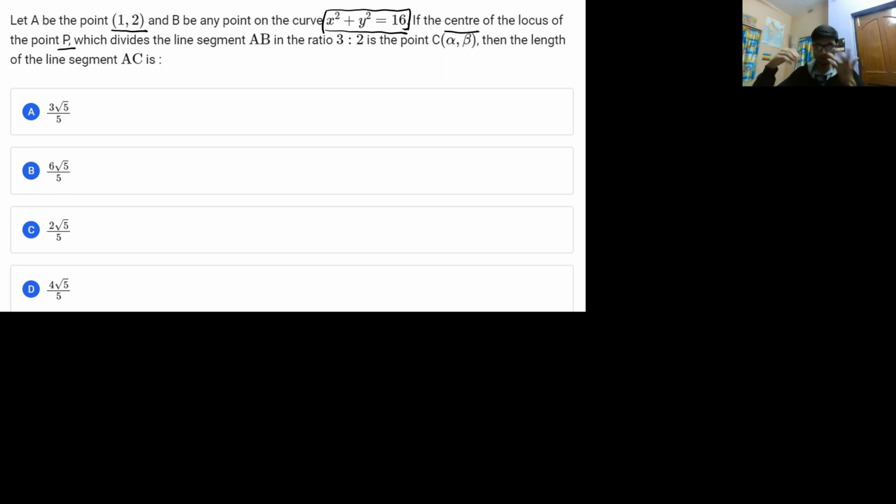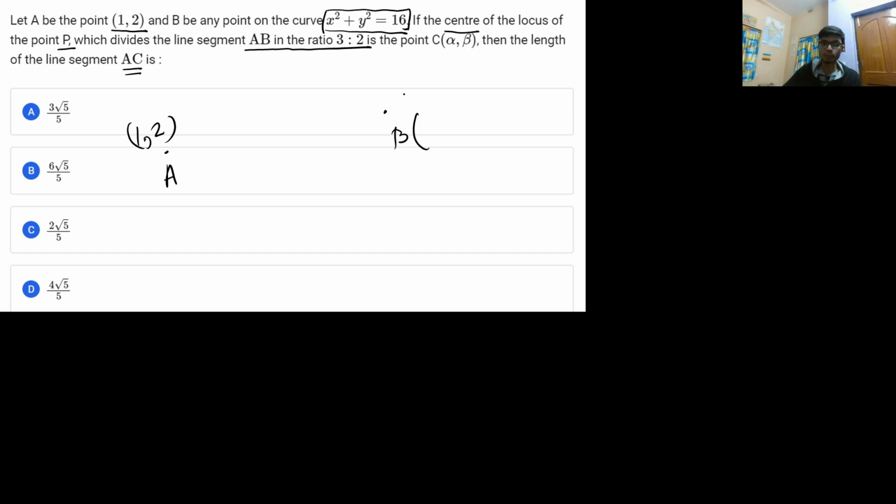It says that P divides the line segment AB in the ratio 3:2. It says that the center is C, that is alpha comma beta. Then it is asking you for the length of the line segment AC. Let me do this, it's a pretty simple question. Point A is given as coordinate 1 comma 2, and the B point has a coordinate.